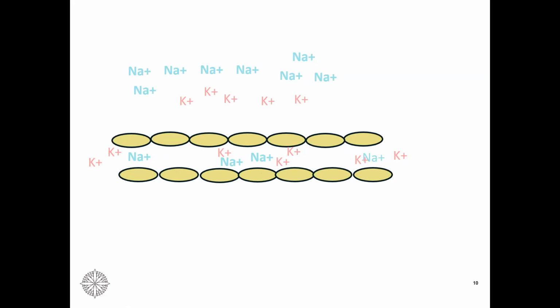So a typical neuron, when it is taking a nap, when it is resting, has more sodium ions outside, and potassium numbers are more inside the cell membrane. Now you would imagine that these are ions, so there would be a chemical gradient. There would be a difference inside and outside.